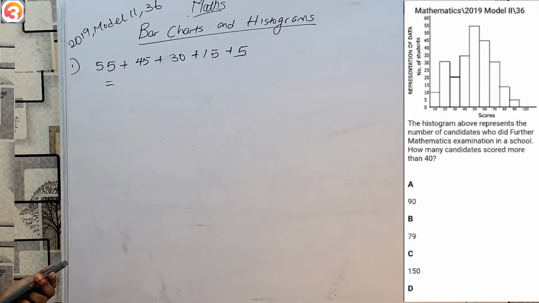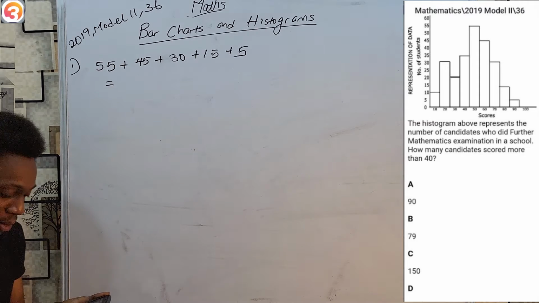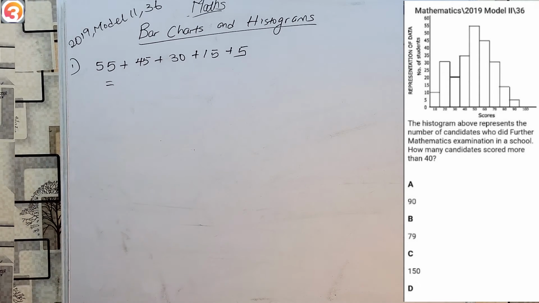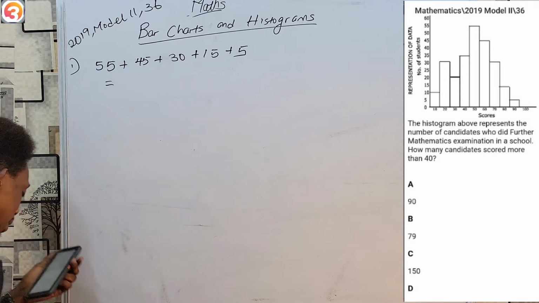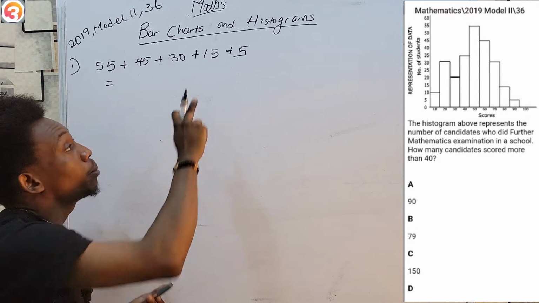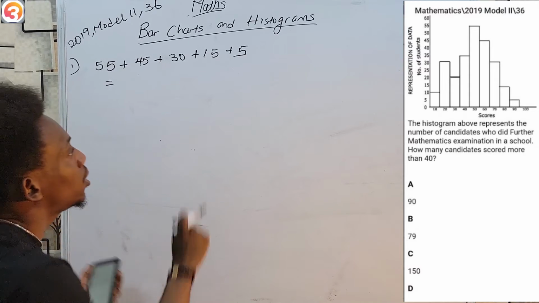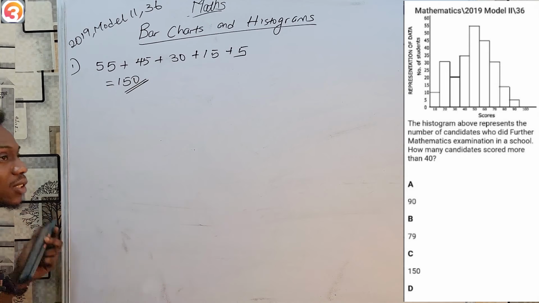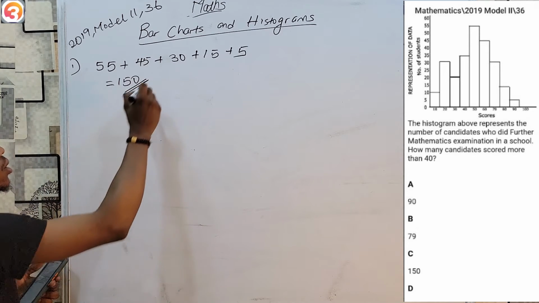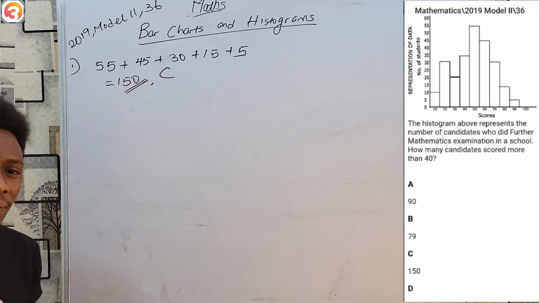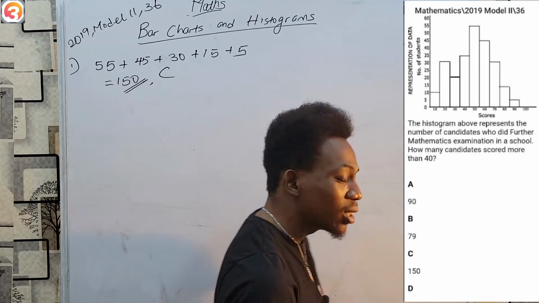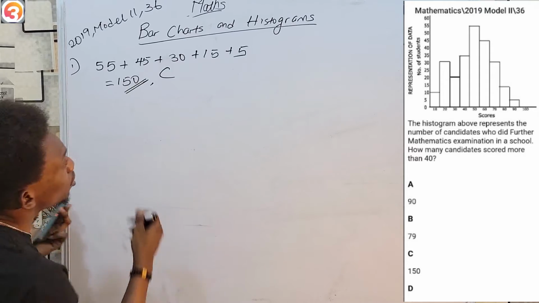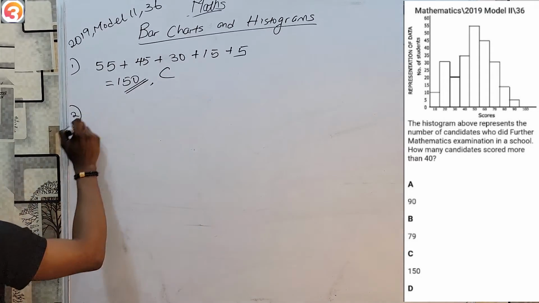So you see, all I'm doing is addition to find out how many of them scored more than 40. Well, 55 plus 45 is 100. 100 plus 30 is 130. Plus 15, 145. And plus 5, 150. And that is option C. You see, working with bar charts and histograms is truly very simple. You're solving this in just a few lines and you are done.